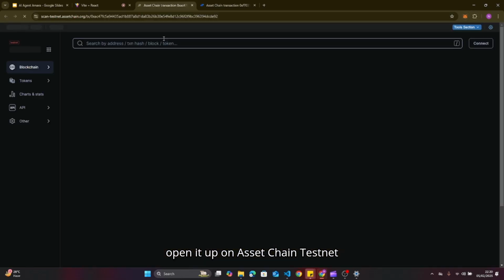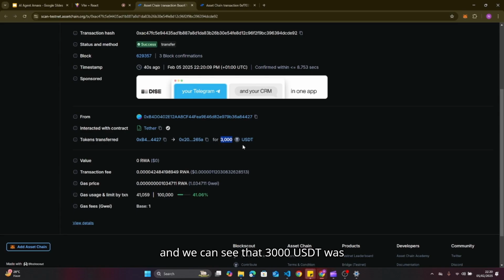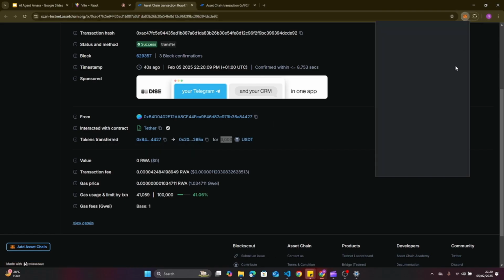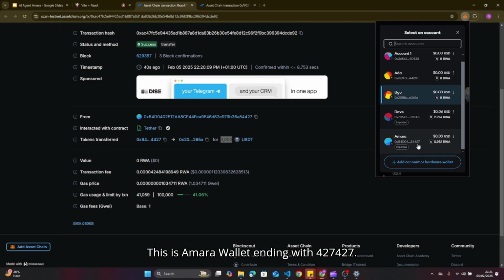I would open it up on AssetChain testnet, and we can see that 3,000 USDT was transferred to Ugo's wallet from Amara wallet. This is Amara wallet ending with 427. This is Ugo's wallet ending with 65A. Awesome.